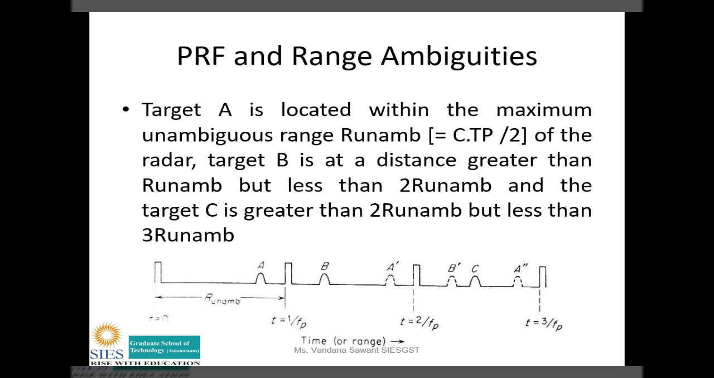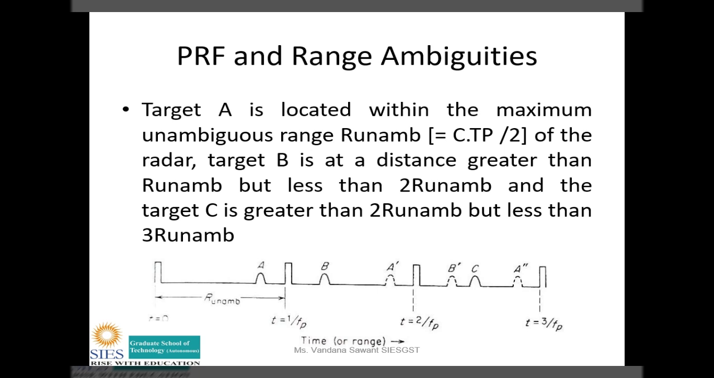Then if you observe, target B is in between the second and third pulse. So target B is at a distance greater than R unambiguous but less than twice R unambiguous. That is, the echo that we are receiving from target B is in between the second pulse and the third pulse.